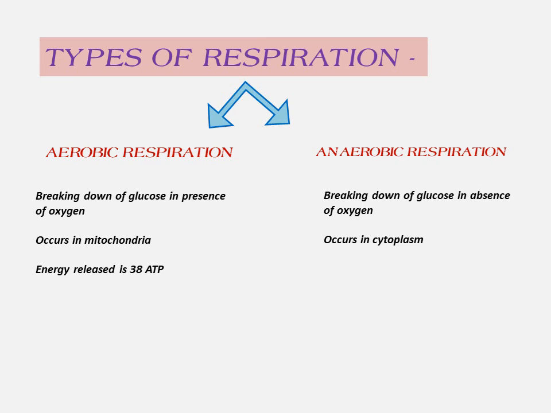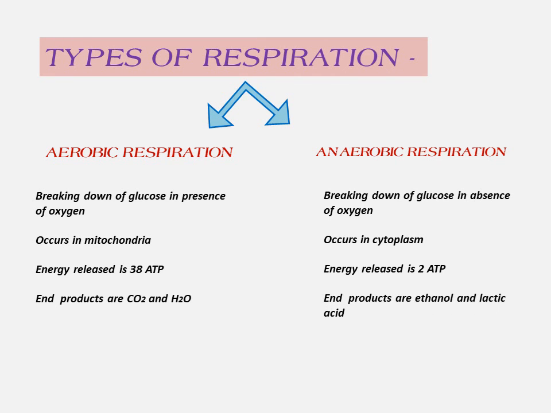Energy released is 38 ATP molecules in breaking down of one molecule of glucose in aerobic respiration. That is very important here. In anaerobic respiration, energy released is 2 ATP molecules. In aerobic respiration, the end products are carbon dioxide and water, whereas in anaerobic respiration the end products are ethanol and lactic acid.